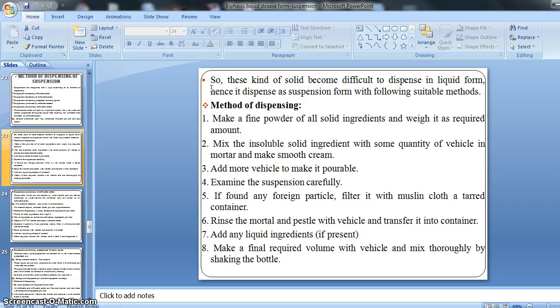This kind of solid becomes difficult to dispense in a liquid form, hence it is dispensed in a suspension form with the following suitable method. So as I said, we cannot dispense it in a liquid form, right? Means there is one question, right? Why do we choose the suspension dosage form for dispensing this kind of